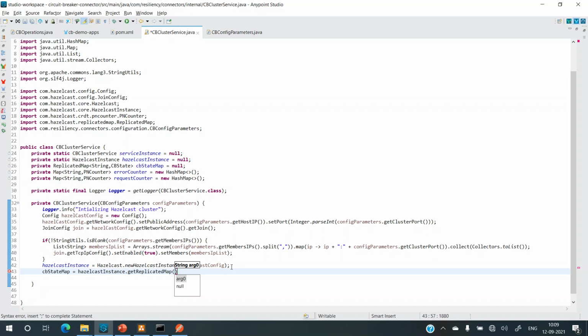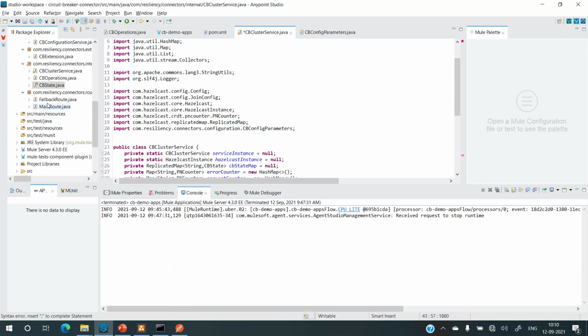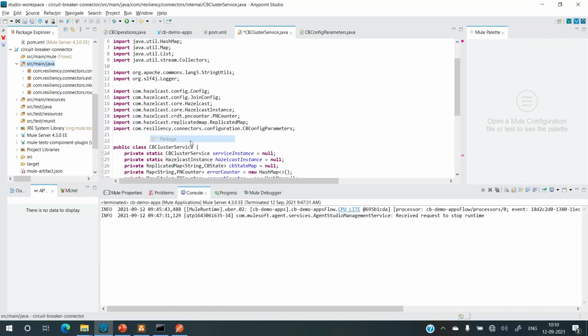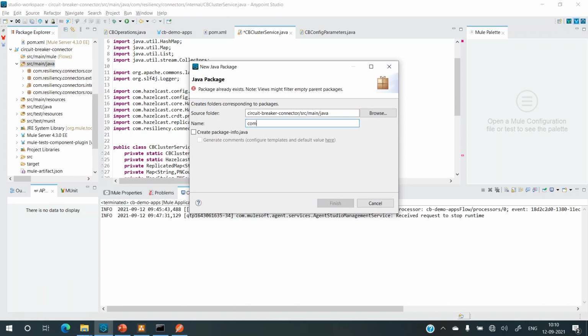So to give this a name, I'll create a constant class so that everything gets added to the constants. To do that, let me just create a utility package. So we are trying to organize things properly so that things are as per good coding standards.